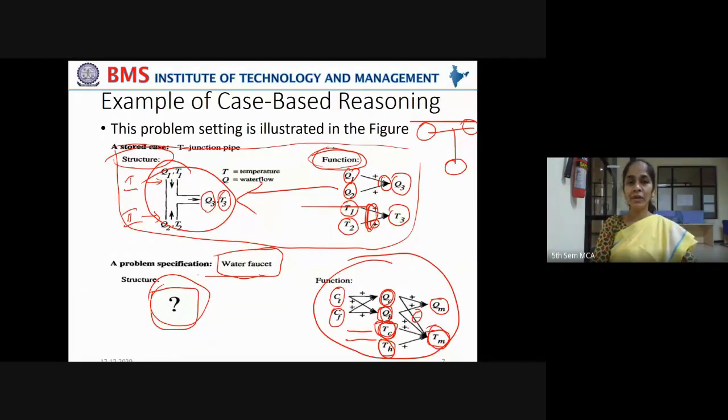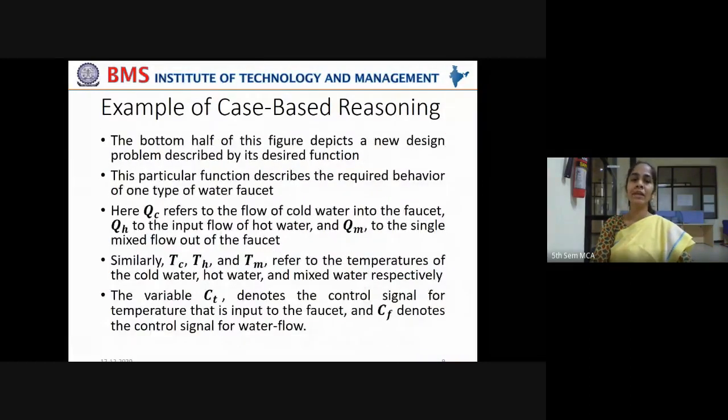Now the user has to decide on the structure of the water tap, in which way it has to be designed. So this particular function describes the required behavior of one type of water faucet. Yes, it is given already. The functionality required is given. Here, QC refers to the flow of cold water into the faucet, QH to the input flow of hot water, and QM to the single mixed flow out of the faucet. If this is the water flow of the cold water and this is the water flow of the hot water, what should be the water flow that is given as output? That is QM, that comes out of the tap.